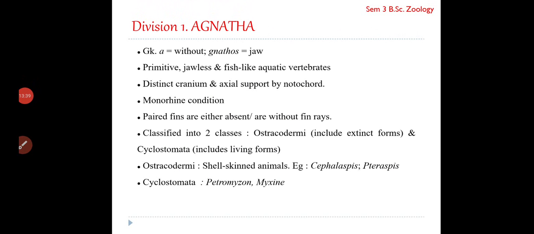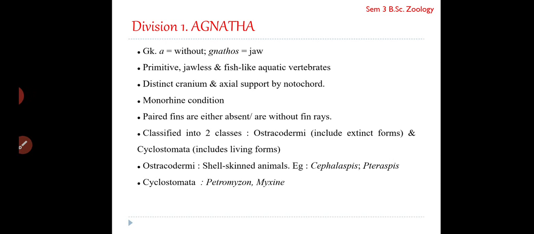Okay, so this is division Agnatha, the first one under vertebrata. As the name indicates, it is without jaws. So those vertebrates without jaws have been included under division Agnatha. They are primitive groups, jawless, fish-like aquatic vertebrates, and they do possess a distinct skull or cranium, and the axial support is by notochord.